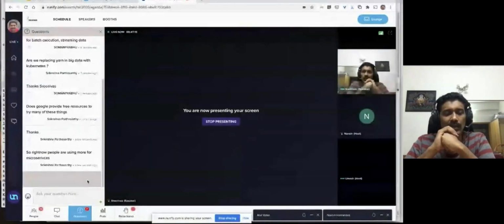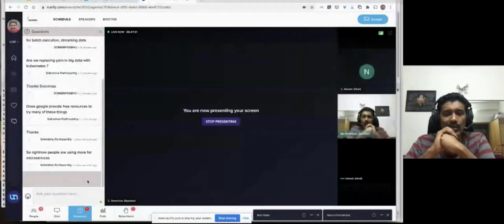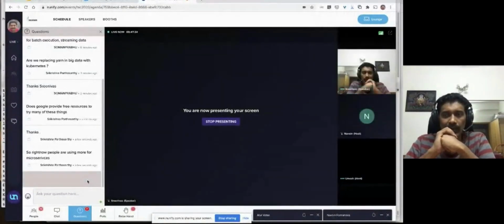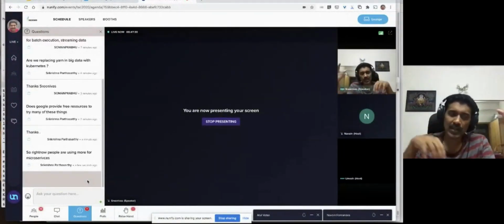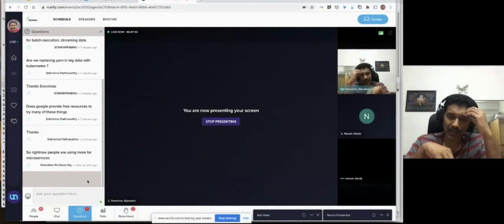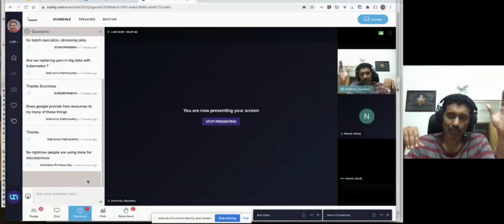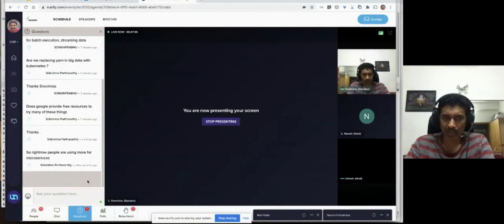Okay, one more question. I think maybe we'll wrap up with this question. Right now, people are using it more for microservices. If I see currently, it's used for 3 purposes. When Kubernetes was open sourced, it was 5 to 6 years back. Now we have attained a good level of maturity for batch workloads, for stateless workloads, and I would say even for stateful workloads, right? These are the 3 common things that I see people using. Obviously, microservices fall mostly in the stateless workloads.